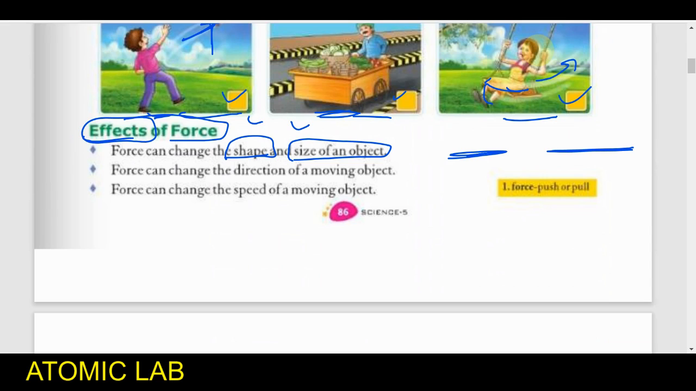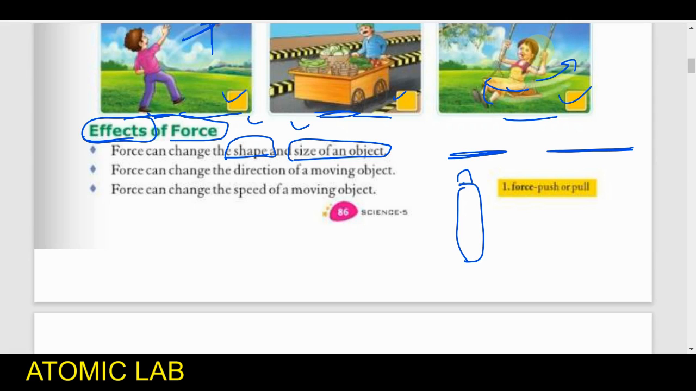Similarly, the shape can also be changed. Suppose this is a water bottle, and if you crush it, what will happen? The shape will change. So when you apply force on it, shape can change and size can also change.